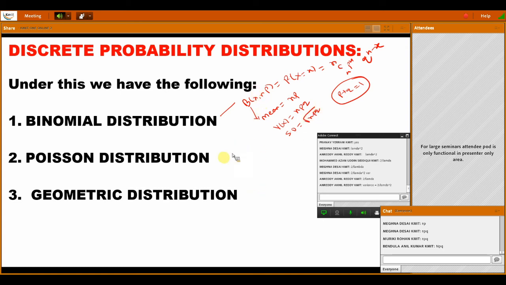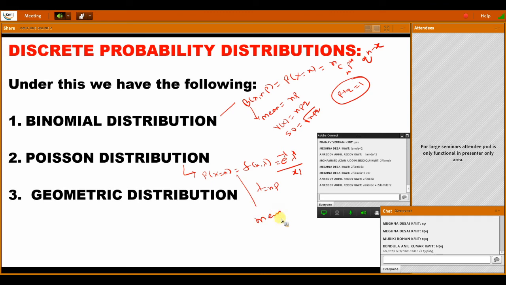This type of questions. Next is the Poisson distribution. What is the Poisson distribution formula? That is P of x, that is f of x comma lambda, is equal to e power of minus lambda, lambda to the power of x by x factorial. So what is lambda here? Lambda is np.